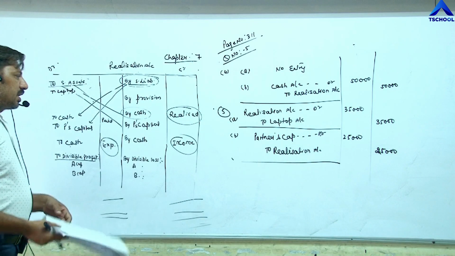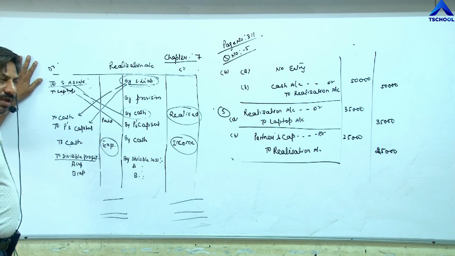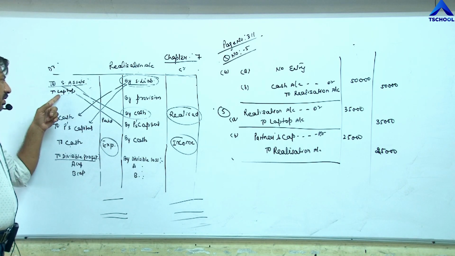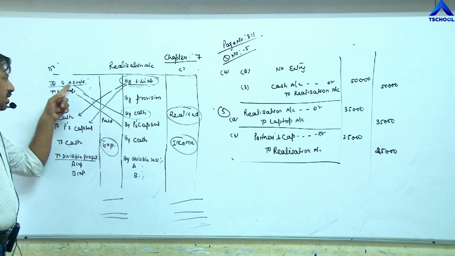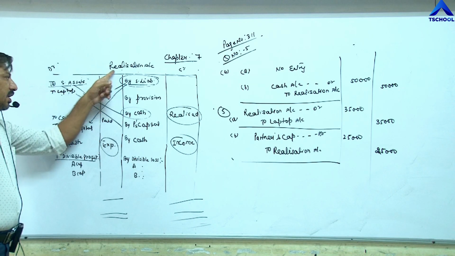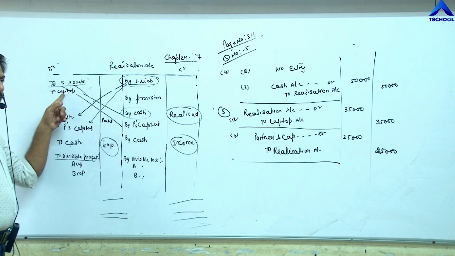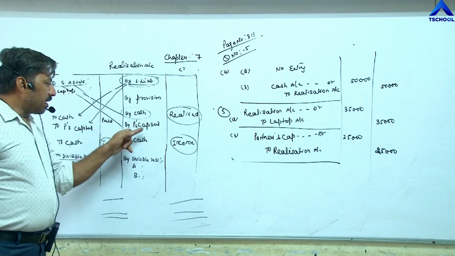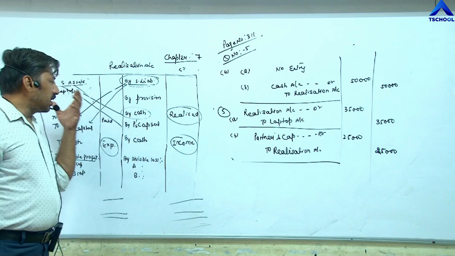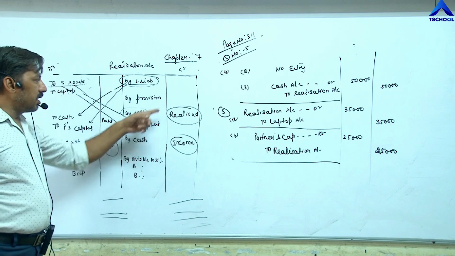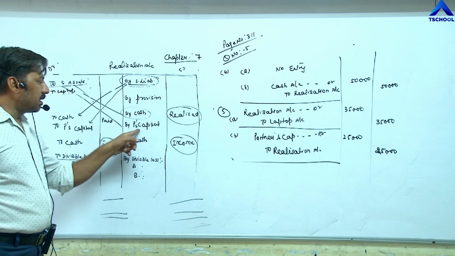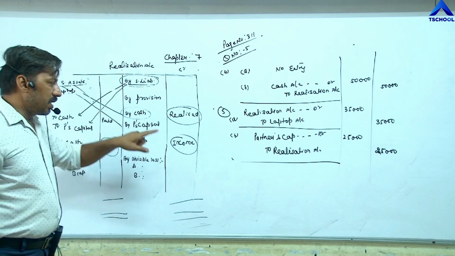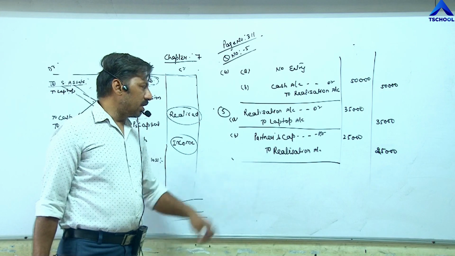First of all, the value of the laptop is given, so we need to close down the account of the laptop. We have to write down here to laptop under the heading of sundry assets. So the entry becomes realization to sundry assets. Second, the laptop is taken by a partner. So whenever an asset is taken by a partner, it is shown on the credit side of realization account by partner's capital. It becomes partner's capital account debit to realization.